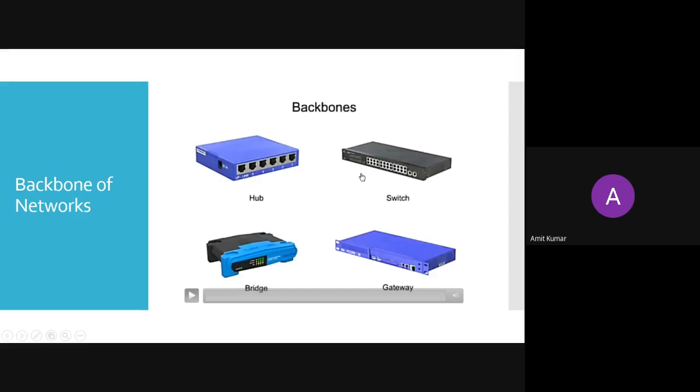So if you want to communicate between 2 devices, you can communicate. It will not broadcast your message. It will transmit the message from one place to another place with a dedicated link. So that link will be there. Now he will choose the dedicated path and send this message.